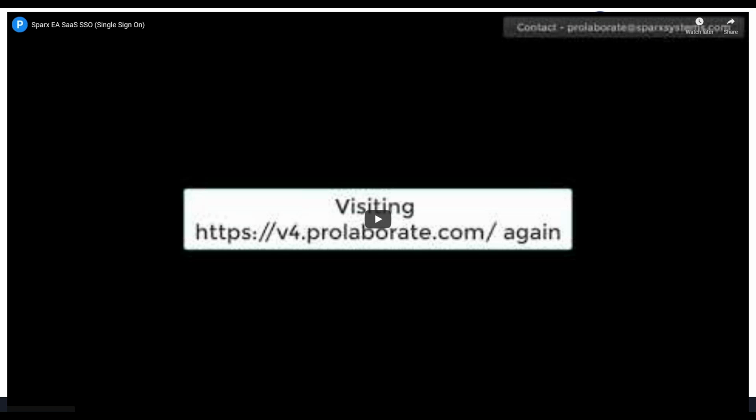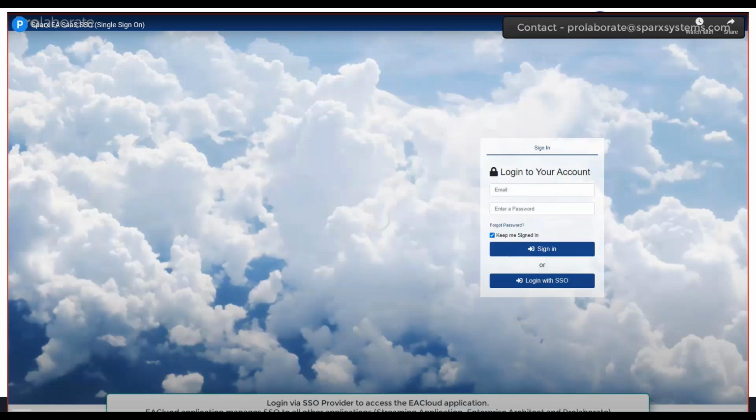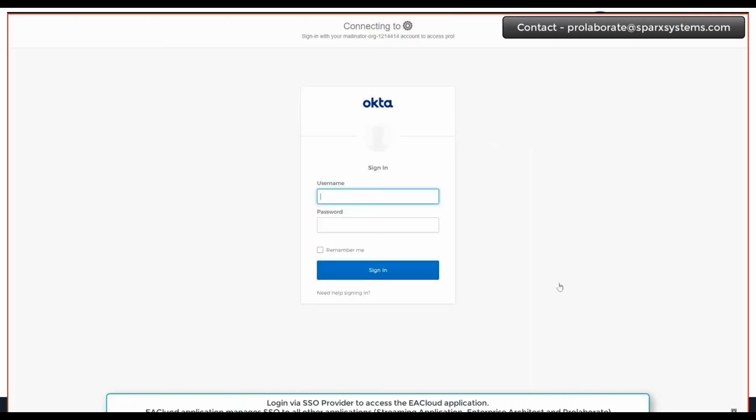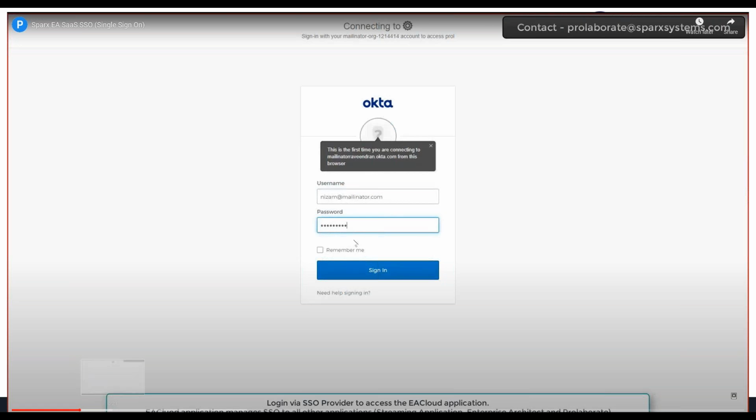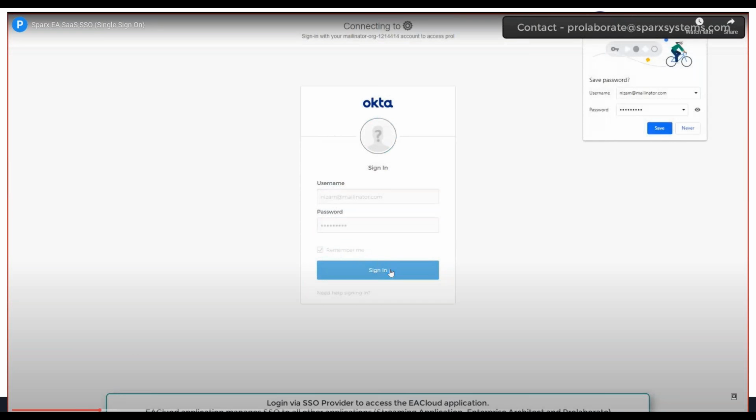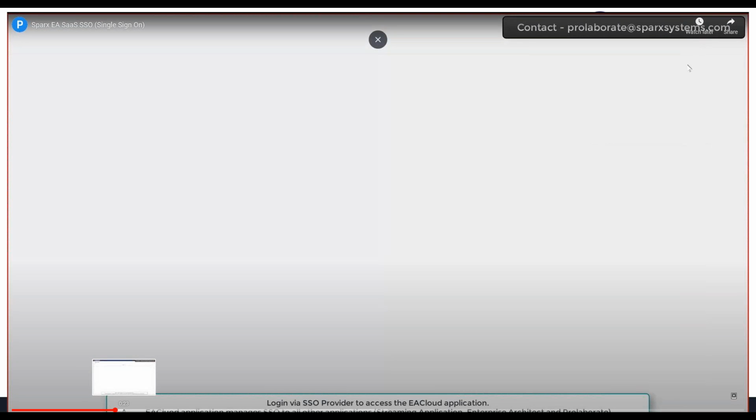That is slightly technical for most users to comprehend, but this is one of the key gaps that we have seen in the past, and that's been addressed in the new version. So this is just a quick walkthrough of what we are talking about. A login with SSO to Prolaborate is the only step that they have to do. It could be Okta, or it could be Azure AD or whatever. And from there, they'll be quickly taken to Prolaborate. So this straight away takes them to Prolaborate.